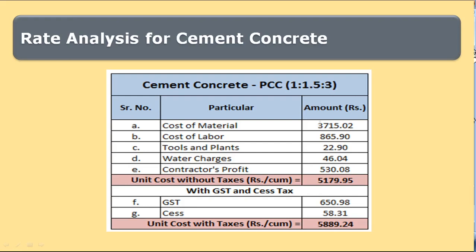The cost of material comes out to be 3,715.02 rupees. Cost of labor is 865.90 rupees. Cost for tools and plants is 22.90 rupees. Water charges is 46.04 rupees, and contractor's profit is 530.08 rupees. So the unit cost without taxes is 5,179.95 rupees per meter cube, and this cost with taxes is 5,889.24 rupees per meter cube. So in this way, we prepare the rate analysis for cement concrete.